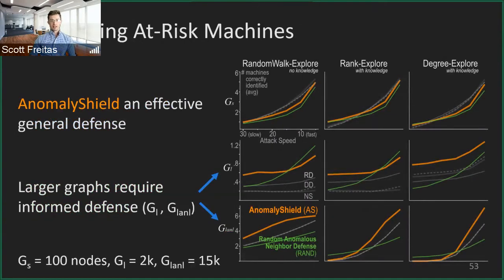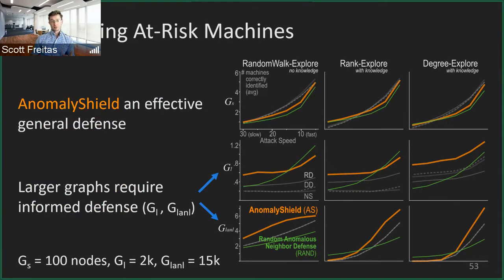And then the final component here is identifying at-risk machines. Essentially our goal is to monitor specific machines in the network in order to prevent the attacker from moving laterally. We find in summary that anomaly shield is a very ineffective general defense. If you don't know the network topology a priori, you also don't know where they're going to penetrate, where they're going to attack, or what kind of attack strategy they're using.